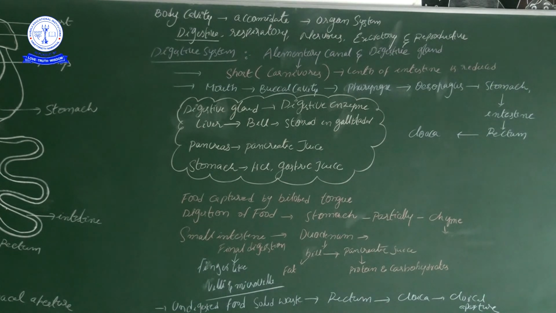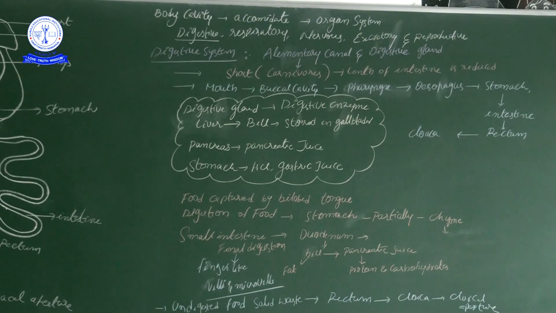Fat will be emulsified. In our digestive system lesson also I said, emulsification is like churning buttermilk, making buttermilk from curd. In olden days, some village people would do this curd churning process. At that time, they keep a wooden stick inside the pot that has the curd, and they churn it.